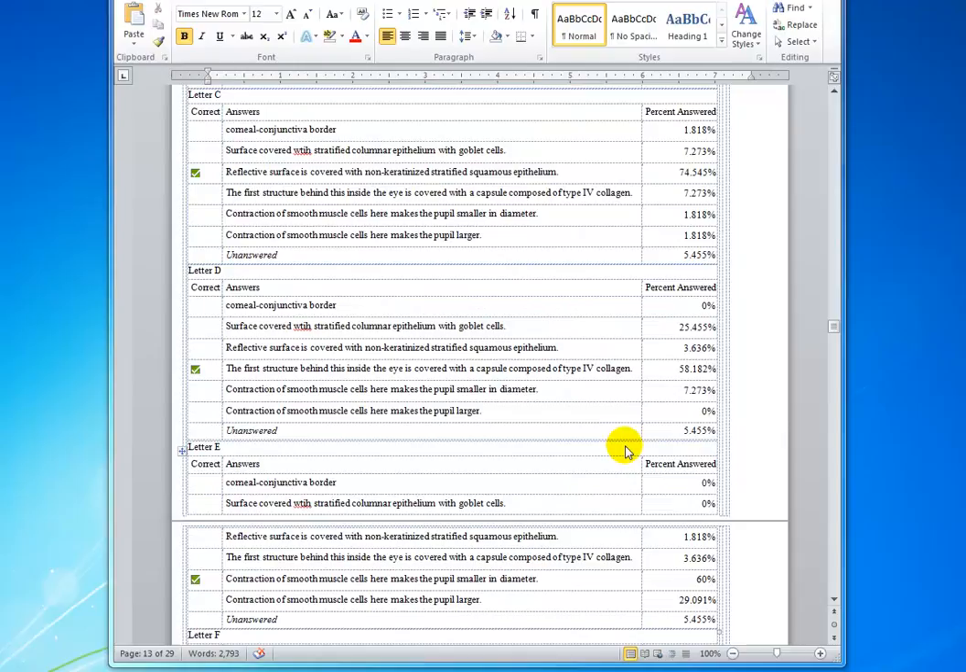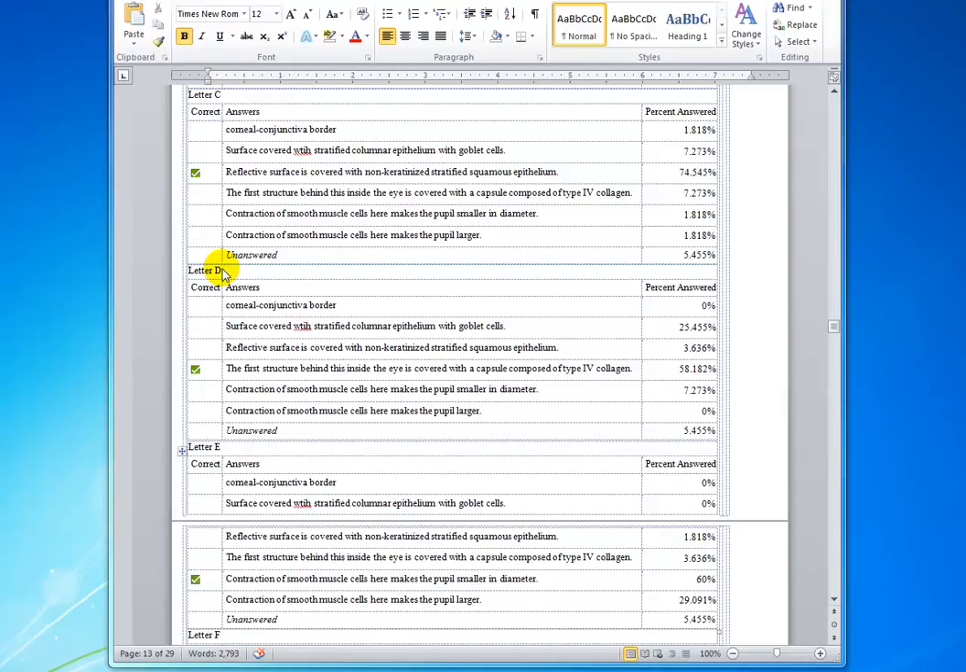However, letter D, the association there was missed by many students. Only 58% of the class got this correct. So let's look at D. The correct answer was the first structure behind this inside the eye is covered with a capsule composed of type 4 collagen.